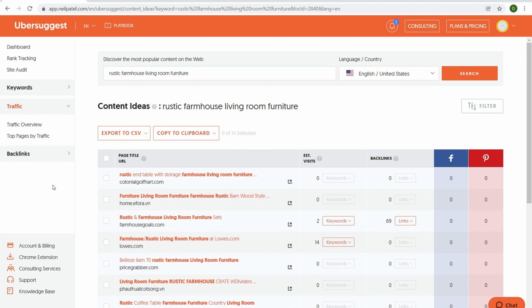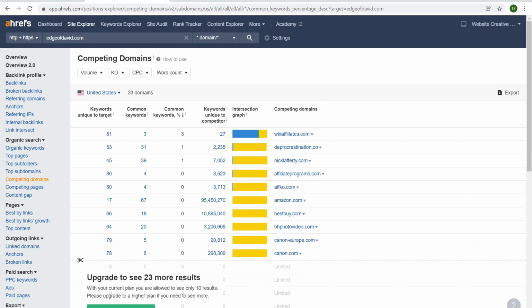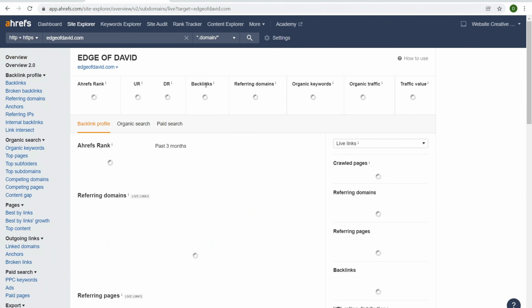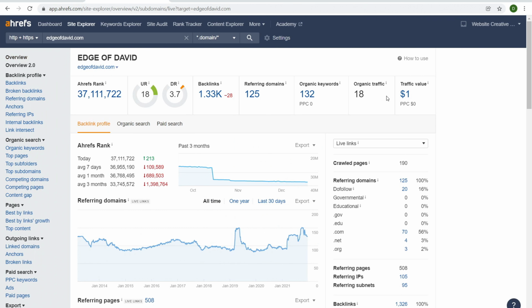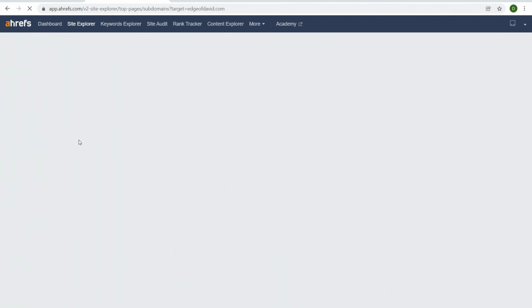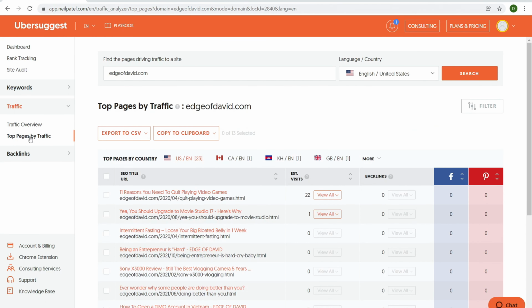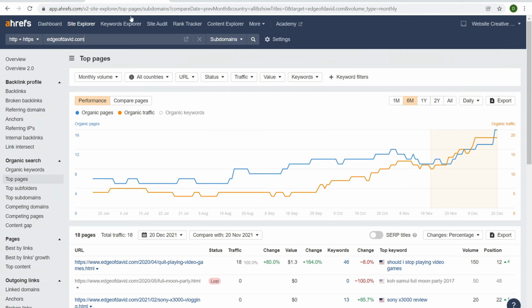And then we have the traffic tab right down there. We have the traffic overview, and you can take a broad look at the traffic overview for a website. You can do the same thing over here within Ahrefs. You just click on the overview, and then over here gives you the organic search. You can also check out the top pages for whatever domain name you're looking at. And same with Ubersuggest, top pages, really helpful.